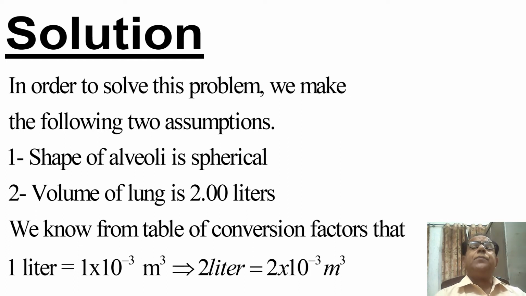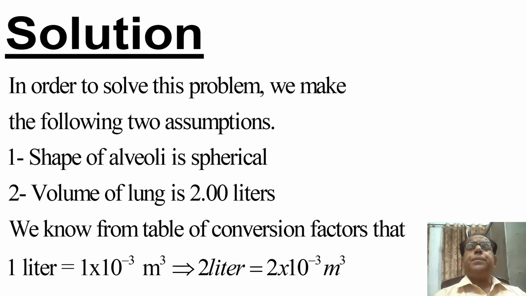Dear students, here we can assume volume equal to 1 liter or 3 liters, but actually this estimated value is relatively close to the actual value from a biological point of view.